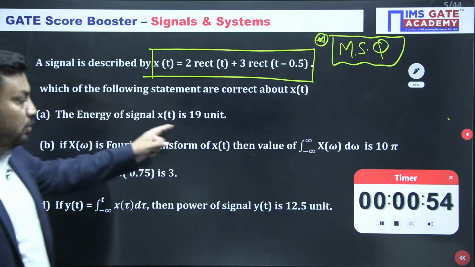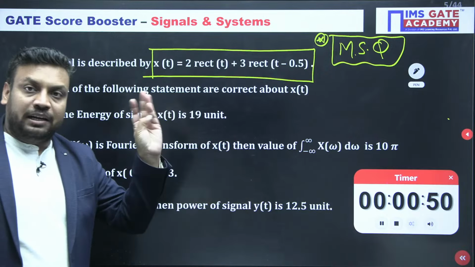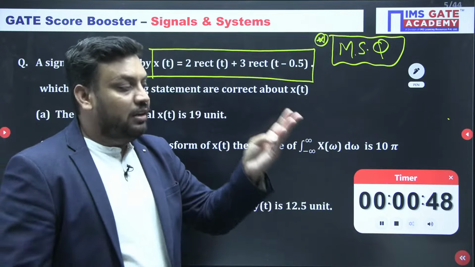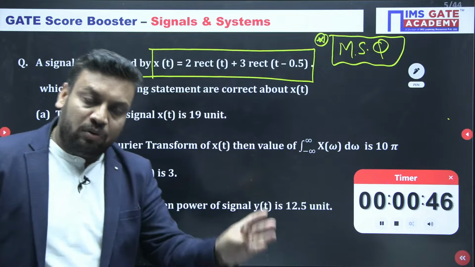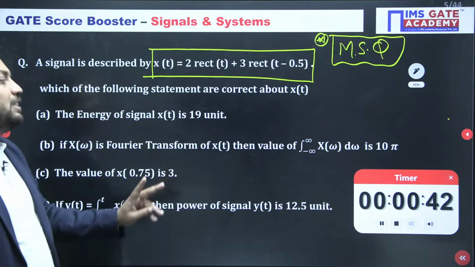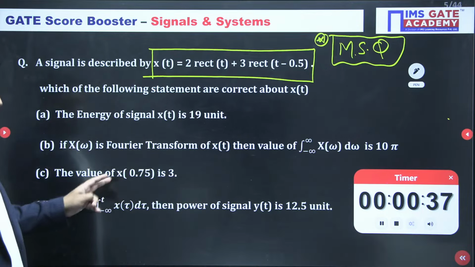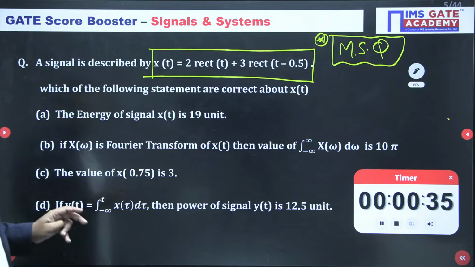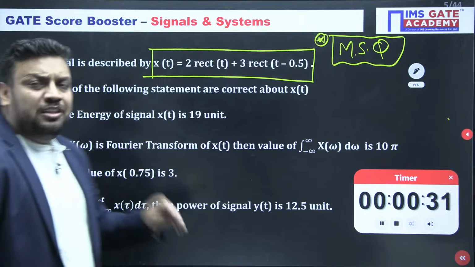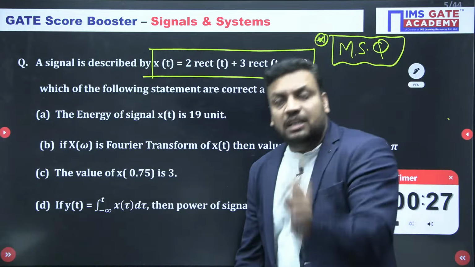After that, energy concept. So students, first is the rectangular signal, second is how to draw the rectangular signal, third is the addition of rectangular signals, fourth concept is energy, fifth concept is Fourier transform, sixth concept is the value. Once you add it, you will get this. So we can take it as 5 only. Now the last concept is power signal. So I think around 6 to 7 concepts have been merged in this single question.